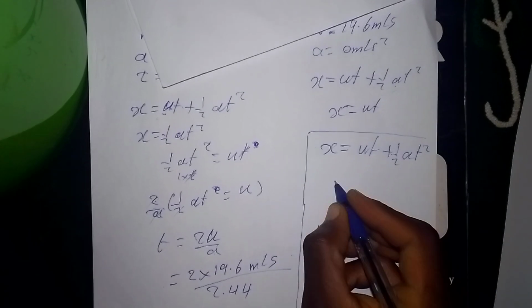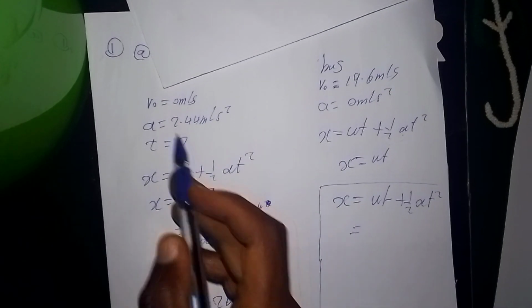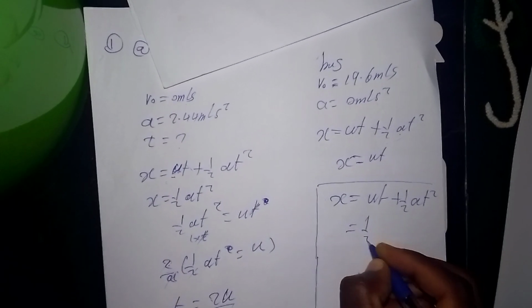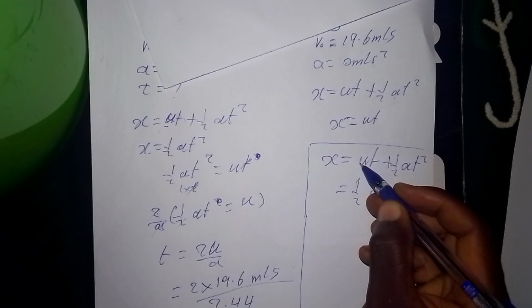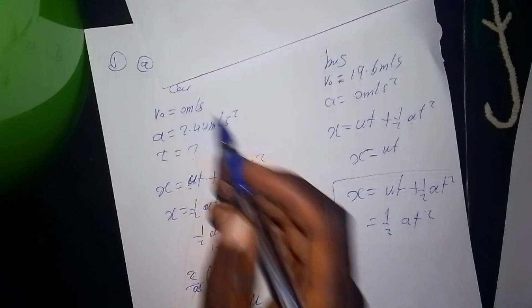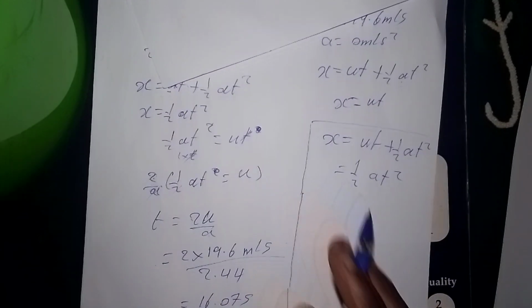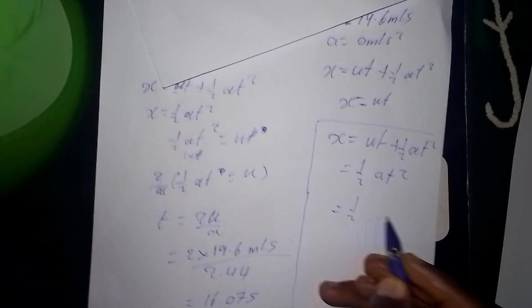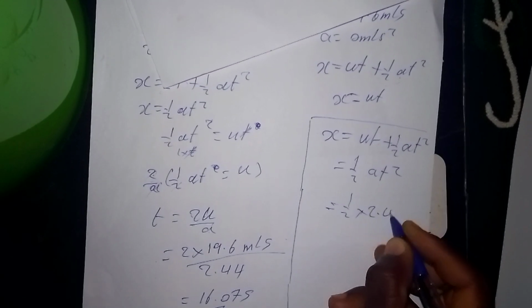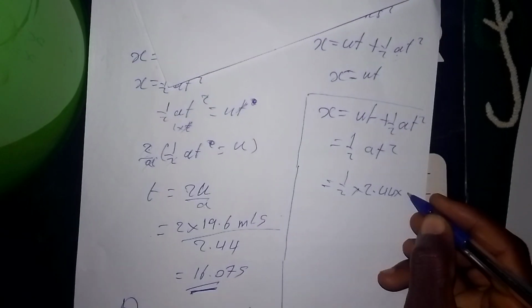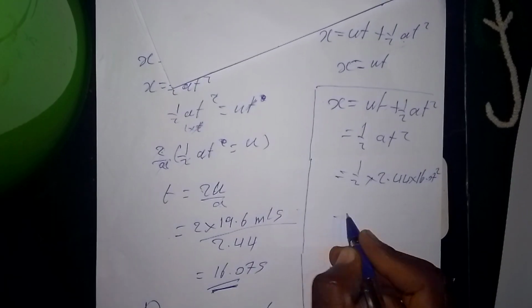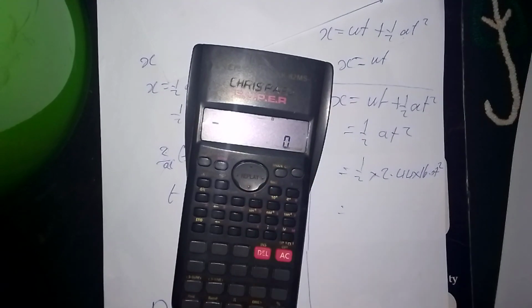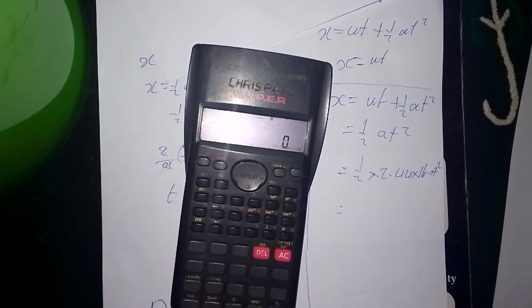Squared. Then we know that it was starting from rest, so it will be reduced to this. This will be eliminated because here we put 0, since it starts from rest. Acceleration we know is 2.44 times the time, we use the same 16.07 squared. Then we just compute this. So 1 over 2 is 0.5.